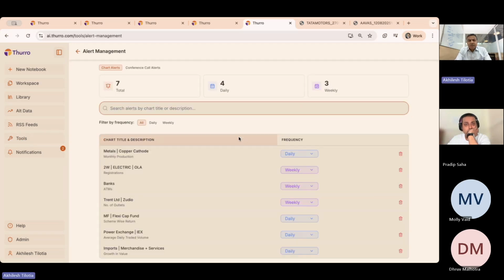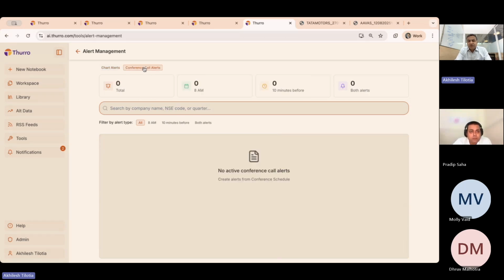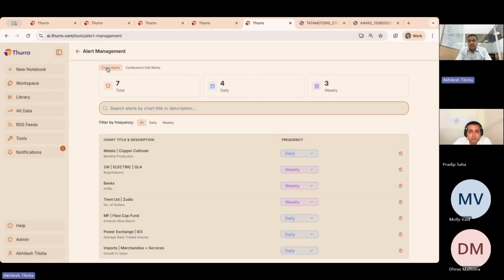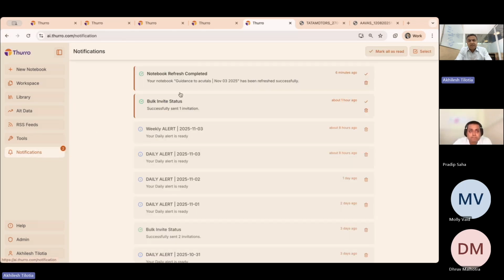Alert management goes back to whatever frequency of alerts you may have set for yourself. You can come back here and change those alerts. I've set some 7 alerts for myself, and I set up some conference call alerts, nothing in the future. So you're not seeing it here, but if I had set any of them, they would have come back here. You can see that my notification number has increased. The guidance to actuals notebook has now been completed. It was done about 6 minutes ago.